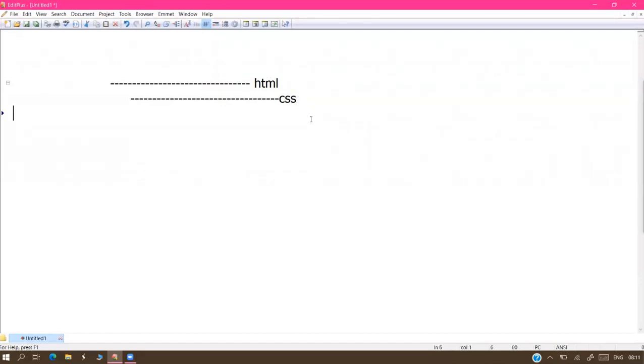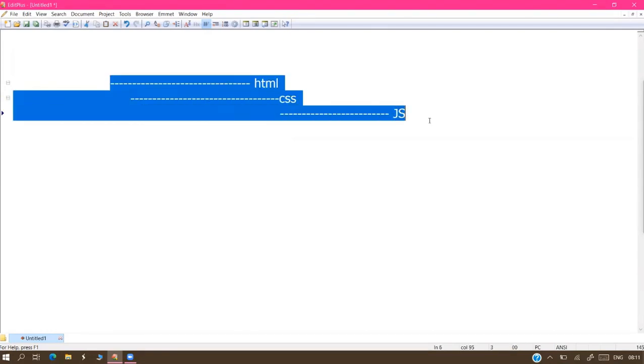Then after completion of both, JavaScript starts. So from here onwards, JavaScript is going on. So this is our flow, sir. This is our roadmap. As per this, we are going to discuss. Time is also saved if you go like this.